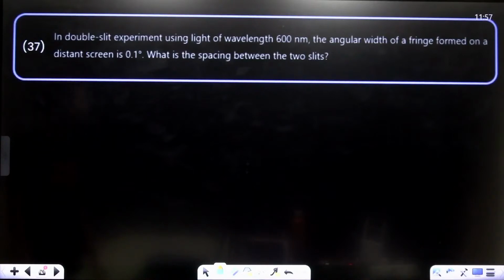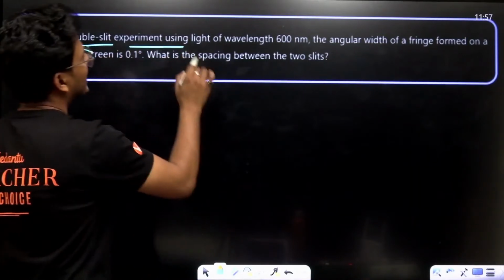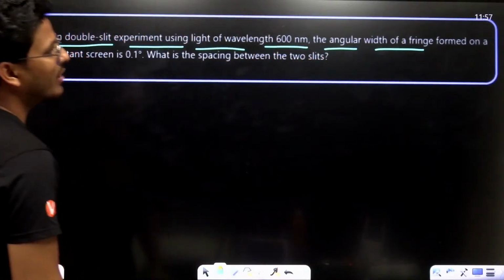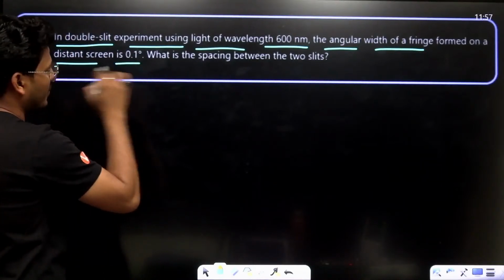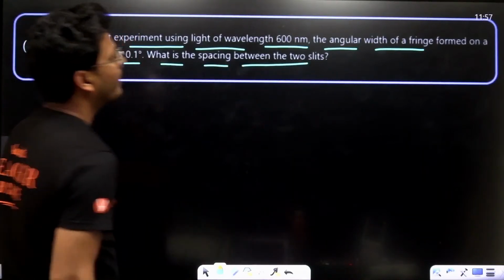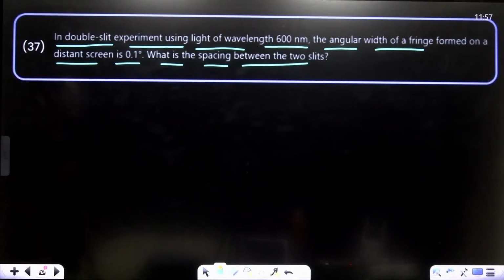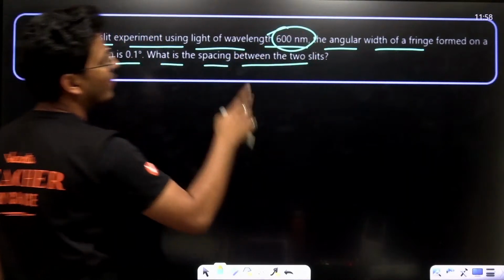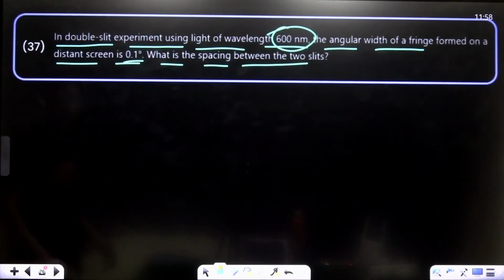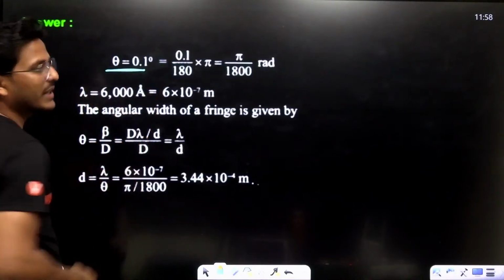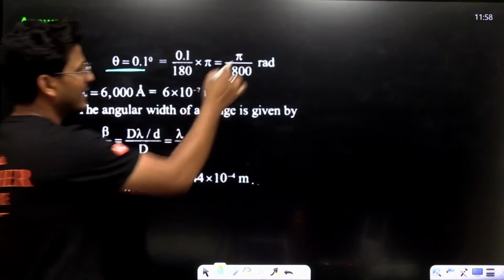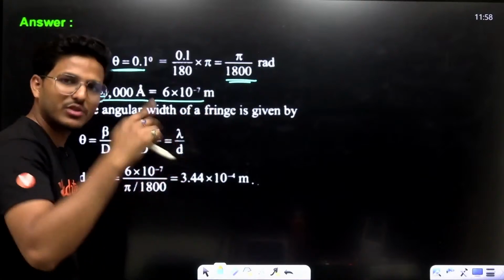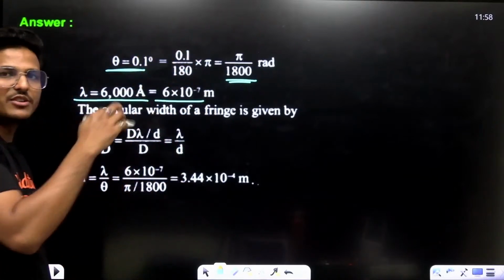Now, moving to 37th question. In double slit experiment using light of wavelength 600 nanometer, angular width of fringe formed on a distant screen is 0.1 degree. What is the spacing between the two slits? Theta is 0.1 degree, that means in radian it is pi upon 1800. Lambda equals 6000 angstrom, that means 6 into 10 to the power minus 7 meter, because angstrom is 10 to the power minus 10.